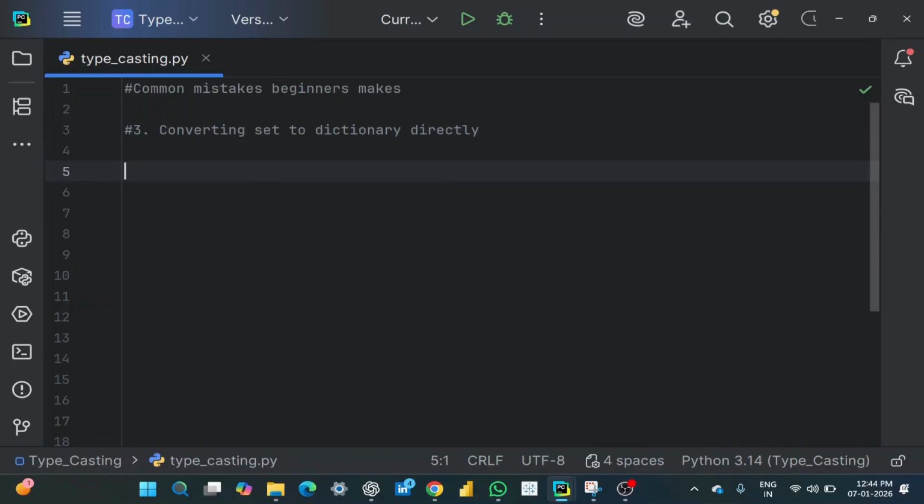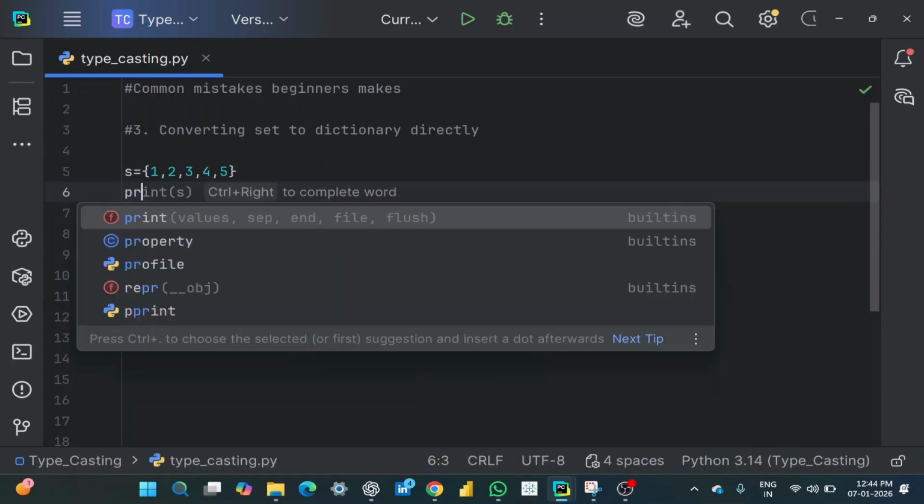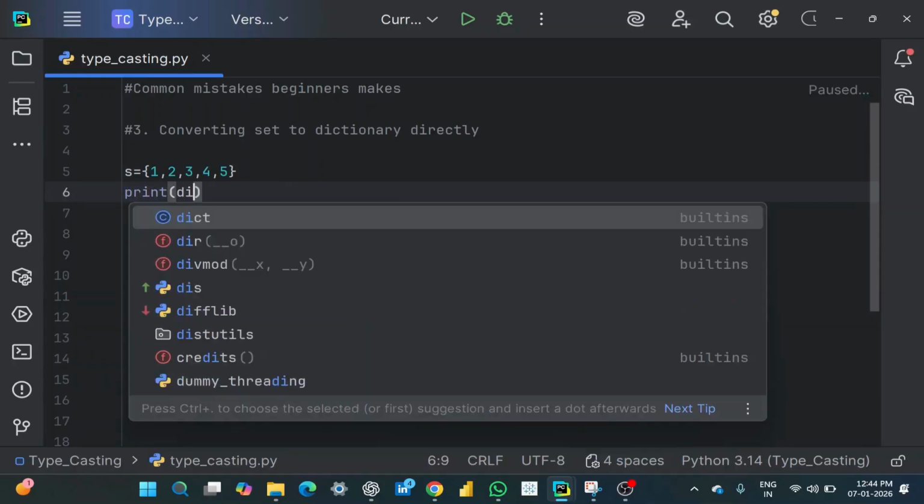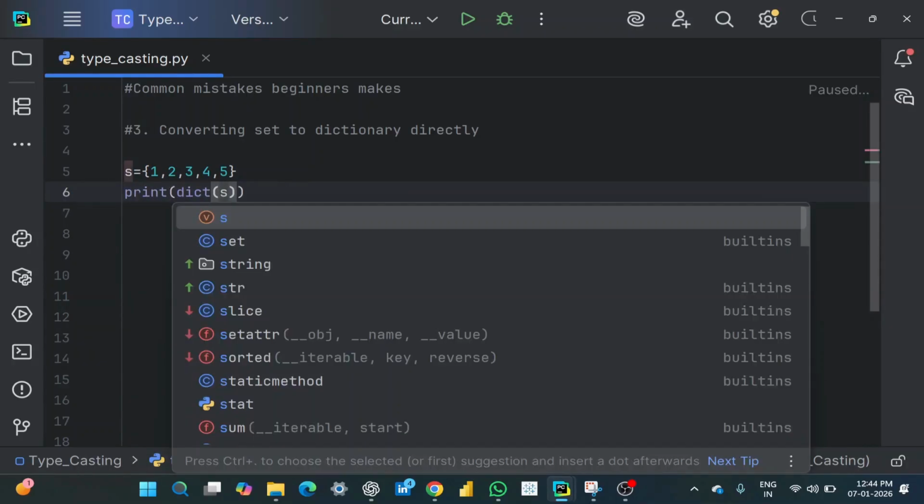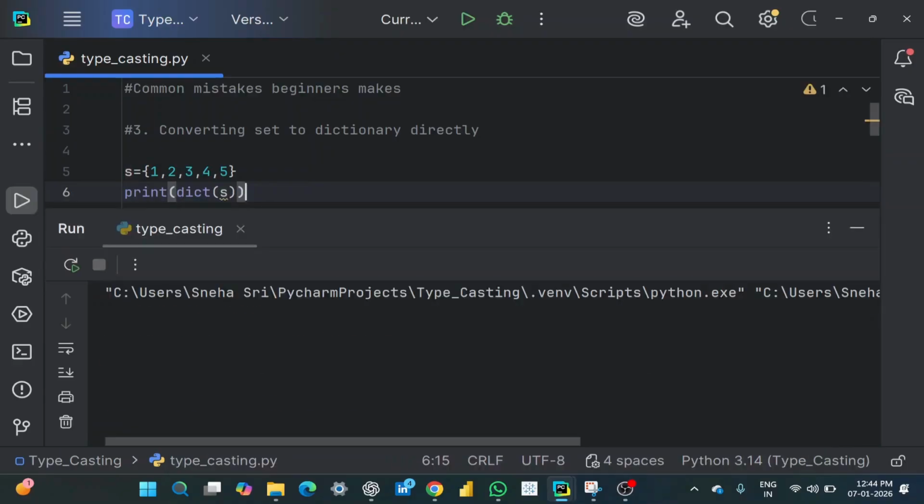The third one is converting a set to a dictionary directly. Let me take a set S, then let me give some values inside it. Now I want to convert this whole set into a dictionary. Let me print dict of S. Let me check the output.